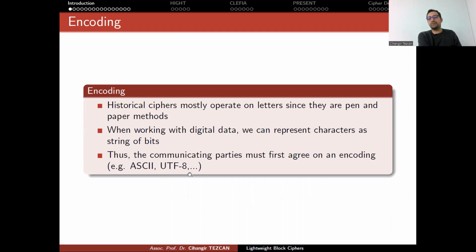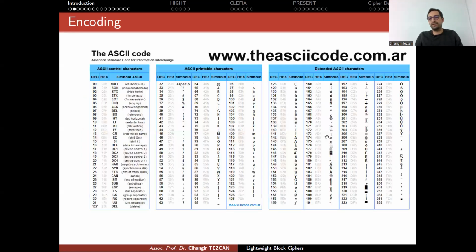Thus, the communicating parties must first agree on an encoding. Generally, we use the ASCII table, but some Turkish characters are not in this ASCII table. So generally, for Turkish, we use UTF-8 and so on. Some Latin characters are here that we also use in Turkish, but some Turkish characters like ğ and yumuşak ge are not here. This is why we have to use a different table. But first we assume that we agreed on an encoding. From this point on, we assume that devices that are going to communicate agreed on an encoding.